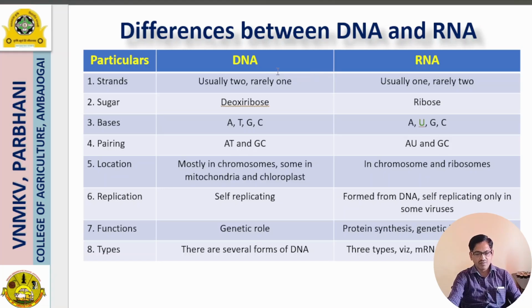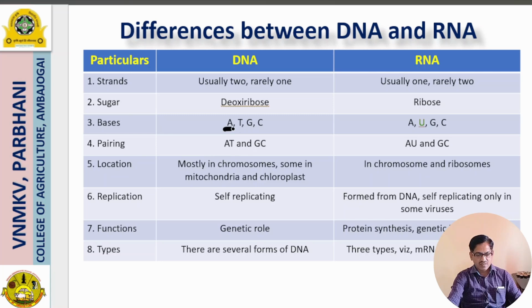In between these two molecules, DNA and RNA: DNA usually has two strands, but in some rare cases, it may have one. In case of RNA, usually one and rarely two strands. The sugar molecule present in DNA is deoxyribose, whereas in RNA it is ribose.